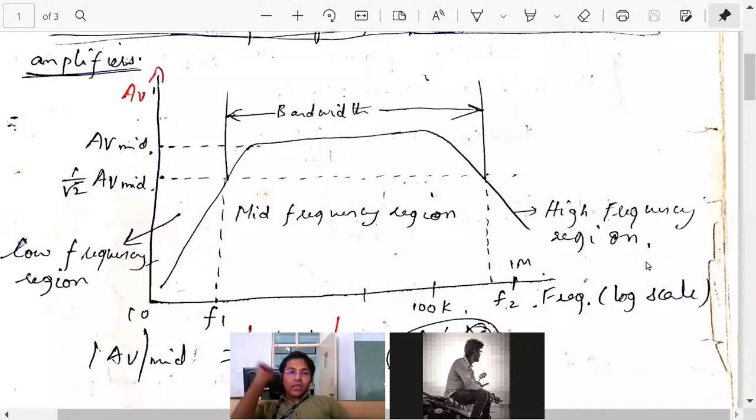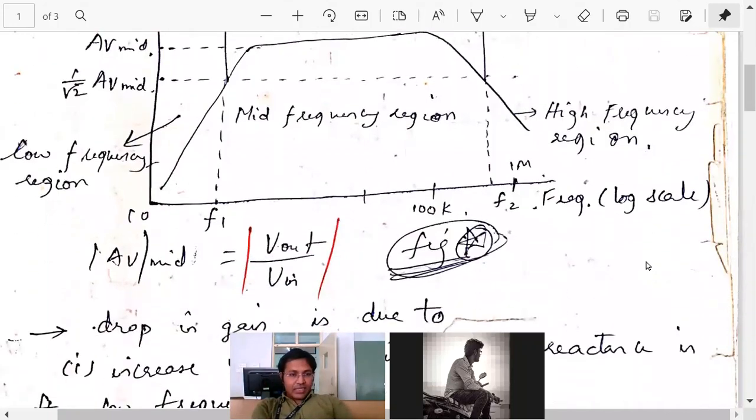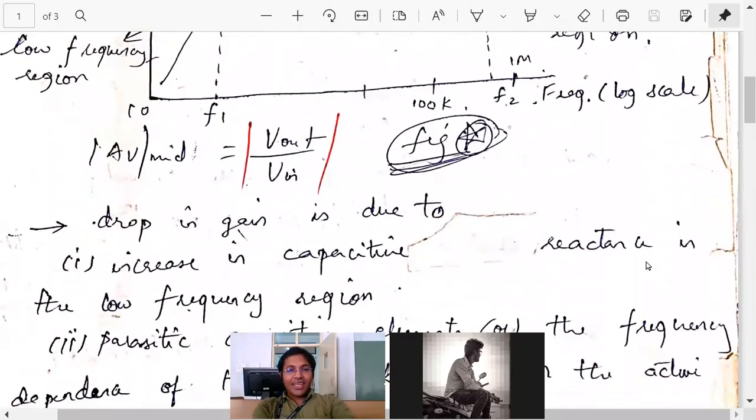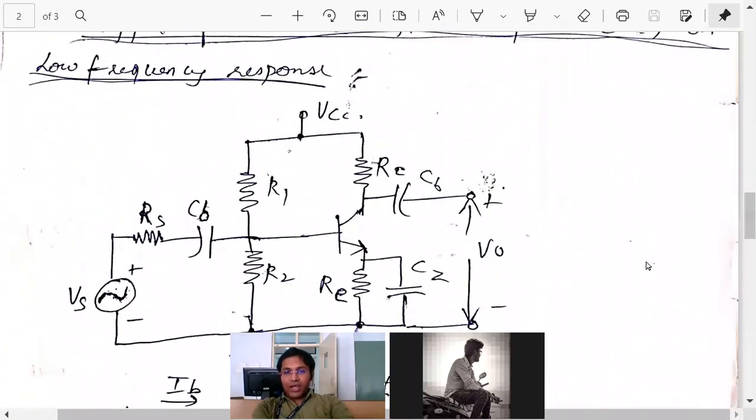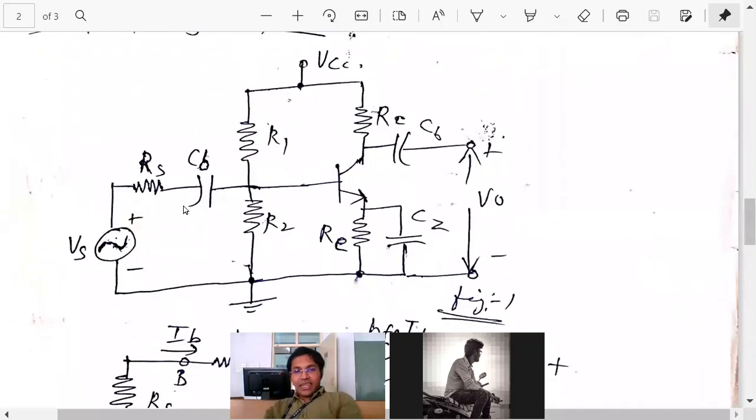Fine. So last class we did some analysis. What did we do? We considered this circuit. Let us quickly understand this circuit. What is the role of this R1, R2 and RE? What is the role of this?